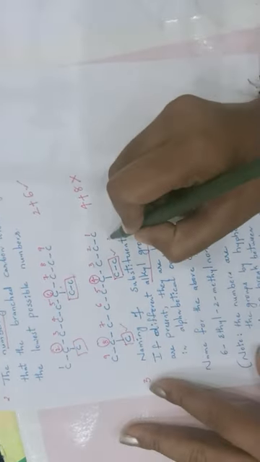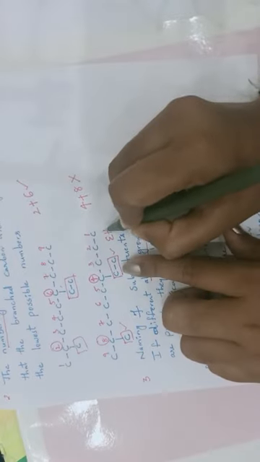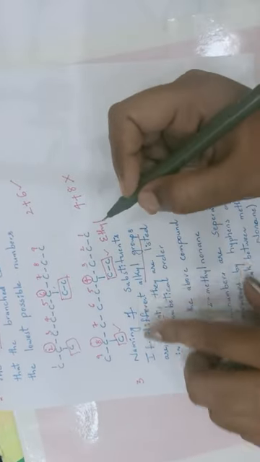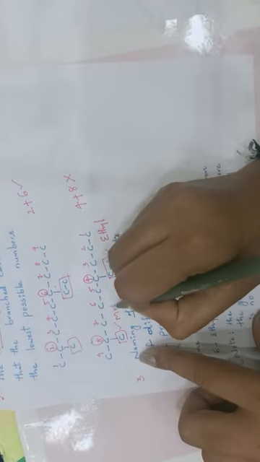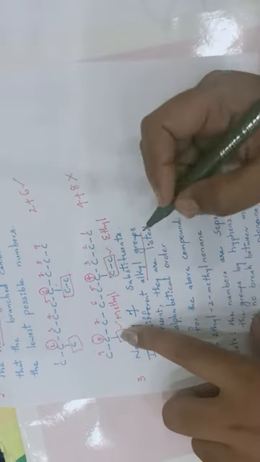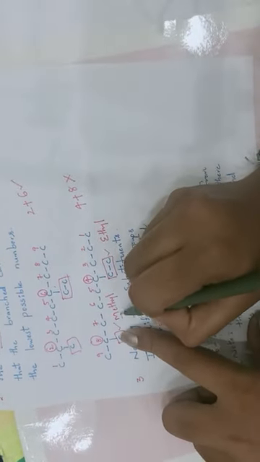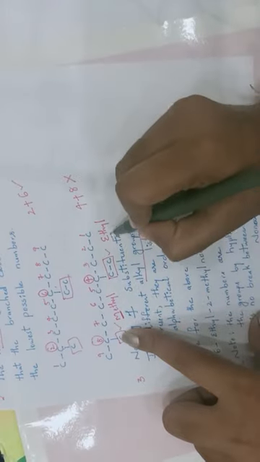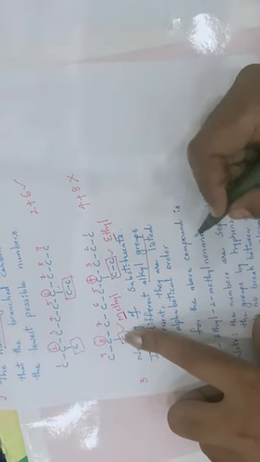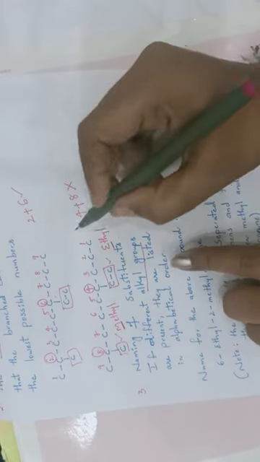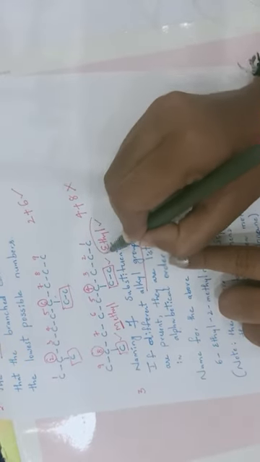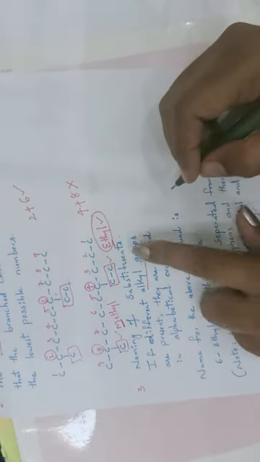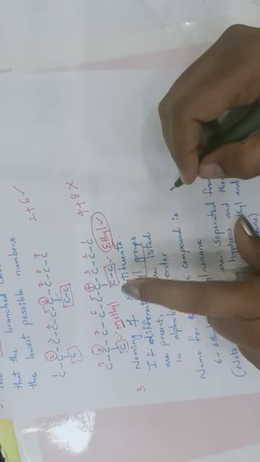For example, here it is ethyl group because two carbons are present, and this is methyl group because it contains only one carbon. Methyl starts with M, and ethyl starts with E. So which comes first according to alphabetical order? Ethyl. So first we want to represent this. Now, is it a substituent? Exactly, it is a substituent.